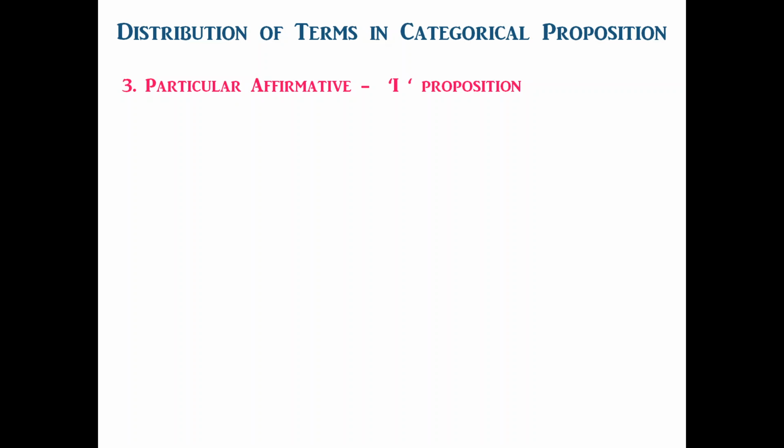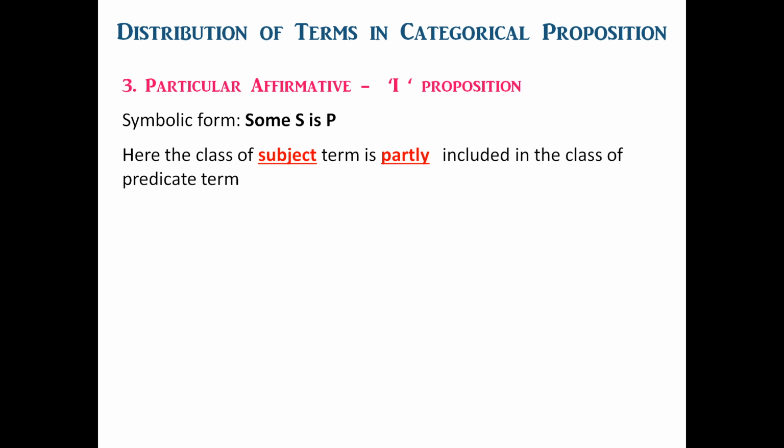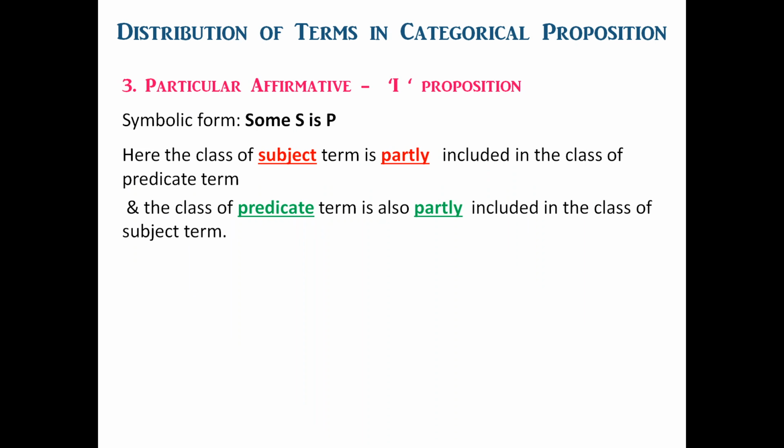Now we come to the third proposition, that is particular affirmative, I proposition. Its symbolic form is some S is P. As it is a particular proposition, the class of the subject term refers to part of the class. As it is affirmative, the relation between the two classes, that is the class of the subject term and that of the predicate term, is of inclusion.